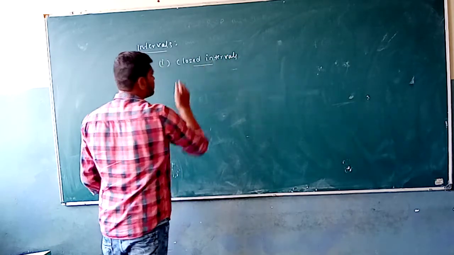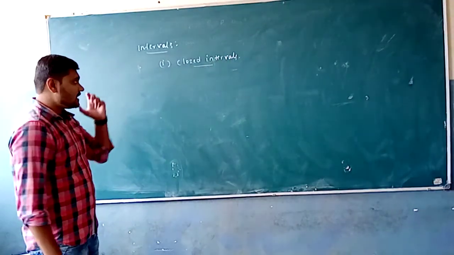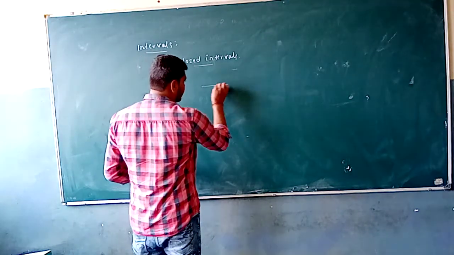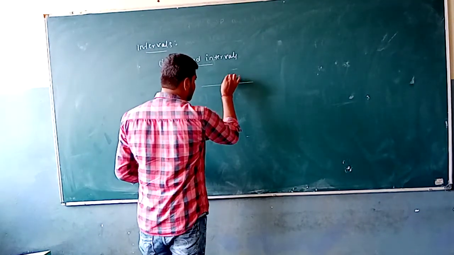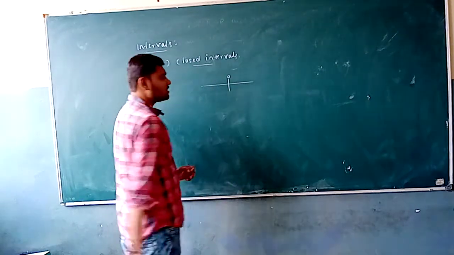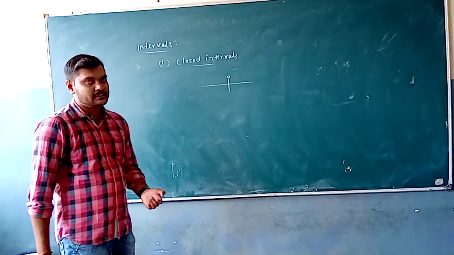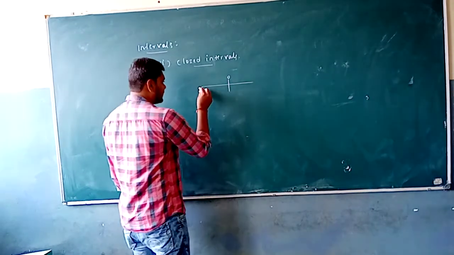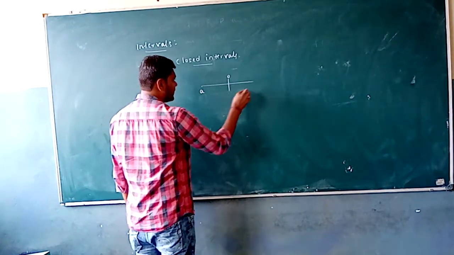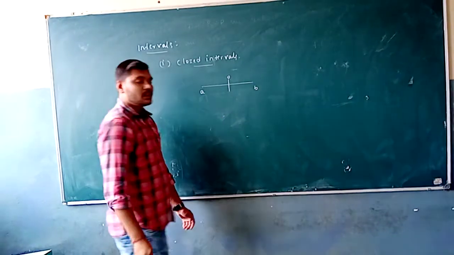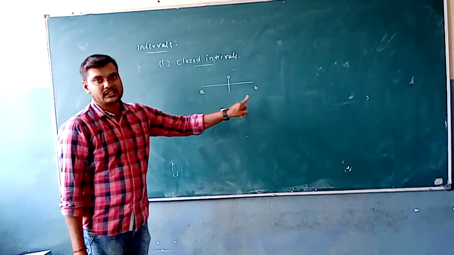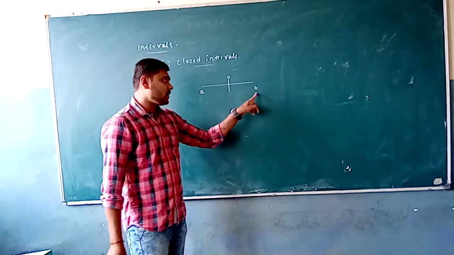Closed intervals. So let's go to the number line concept. Let me explain the number line. So you have a number line. This is going to be 0, and here are going to be the positive numbers and here the negative numbers. Suppose an interval is defined from a to b, then in a closed interval the ending points are included. In reality the ending points are included.